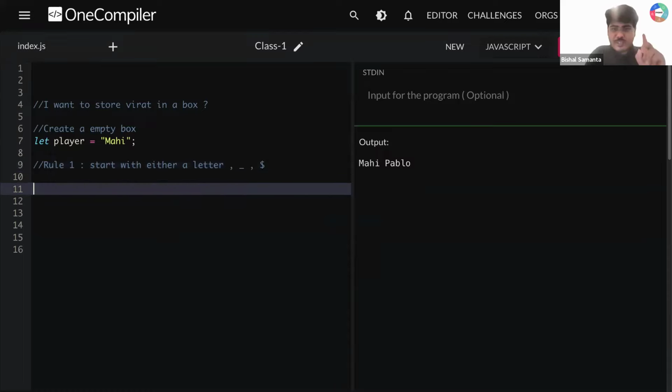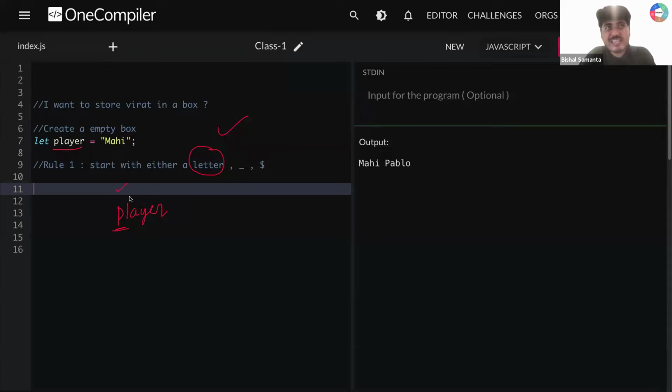Now the first rule is saying that whenever you create a variable, let's say in my case my variable name is player, this variable name should always start with a letter. Guys, can you tell me, p is the first value, is it a letter? Yes. So p is a letter, so I can create a variable name with a letter.